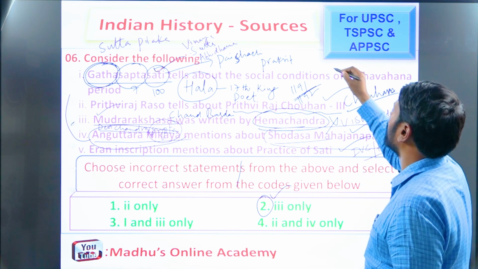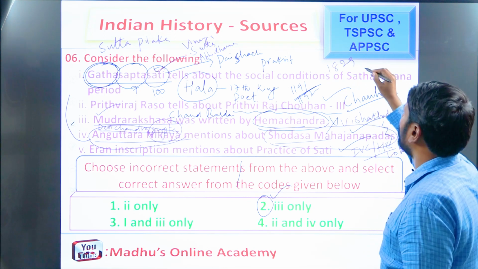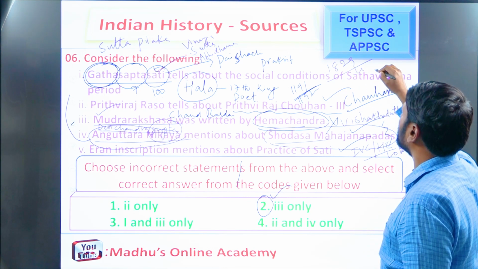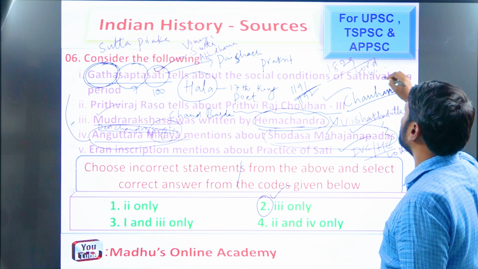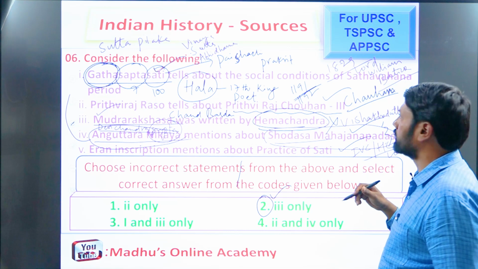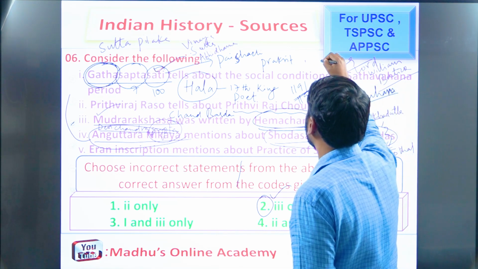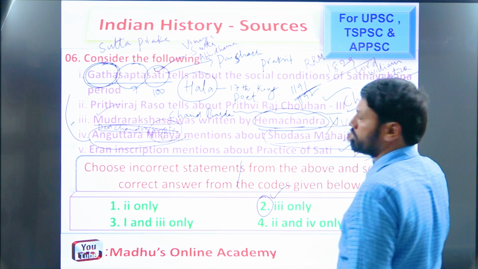Next, coming to modern India, as we know very well, in the year 1829 the Lord William Bentinck government abolished the practice of sati with the help of the great Indian social reformer Raja Ram Mohan Rai. Remember this carefully.